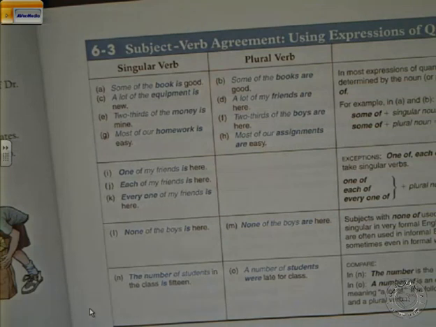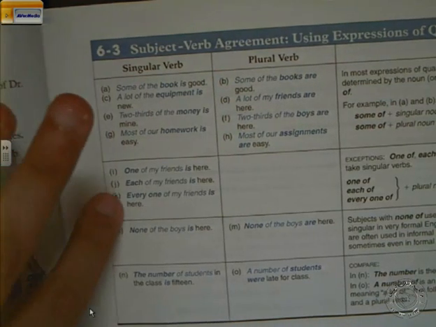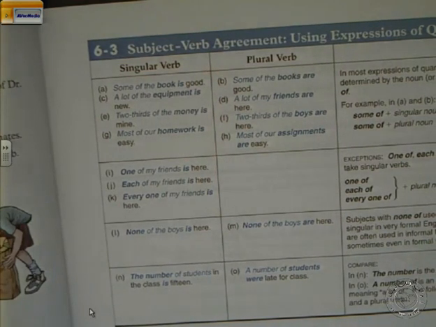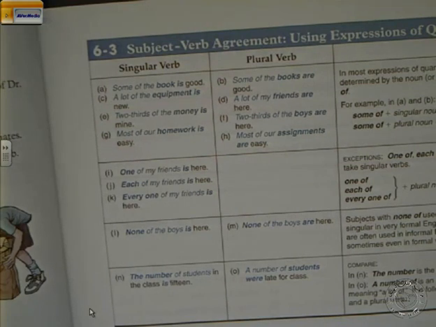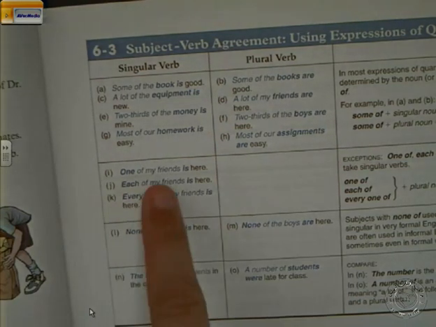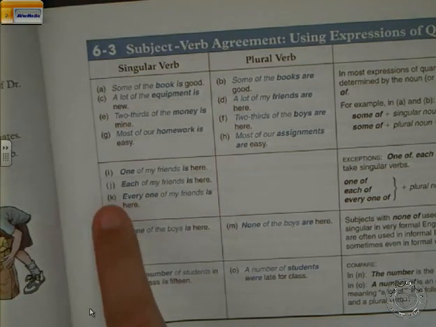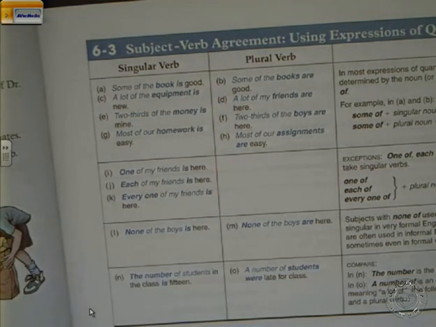However, one, each, everyone, as we said, we do not look at the noun. One of, each of, every one of, we use singular, even if the noun after them is plural. Like here, one of my friends, but we use is. Why? Because we look at one, each, and every.